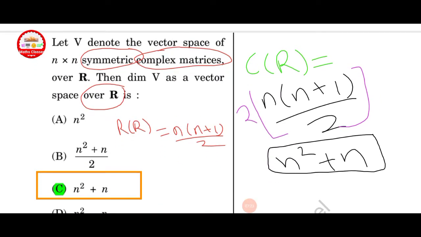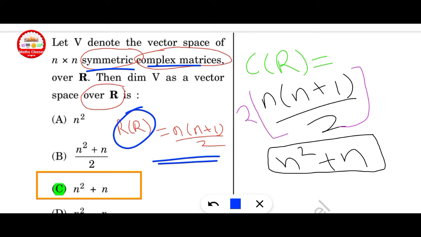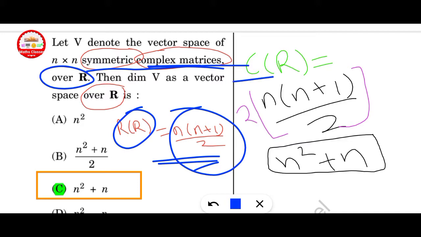Let V denote the vector space of n cross n symmetric complex matrices. What is a symmetric matrix over R? If it is over R, then the formula for symmetric matrices is n into n plus 1 upon 2. Here a complex matrix over R, that means C over R, multiply 2 into R over R, n into n plus 1 upon 2. Finally you get n square plus n. Option C is the correct one here.